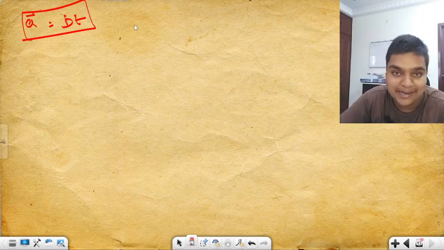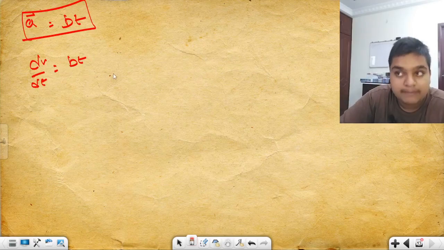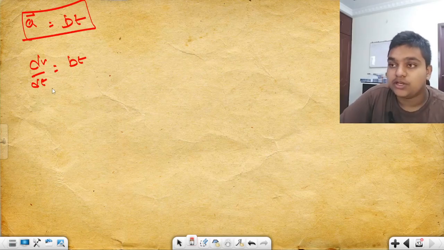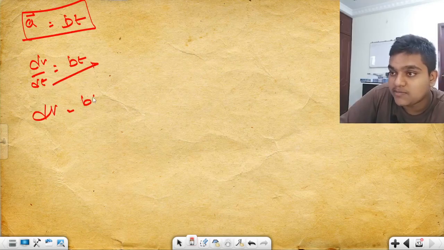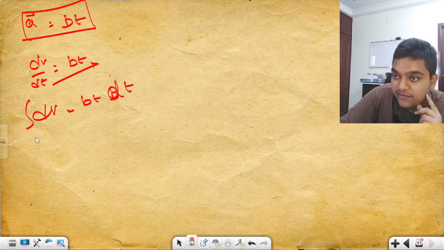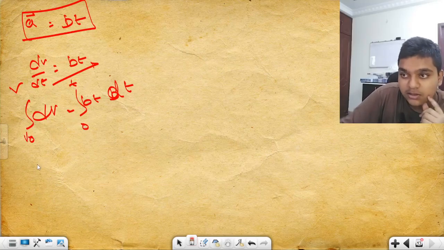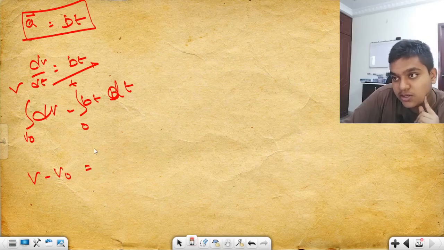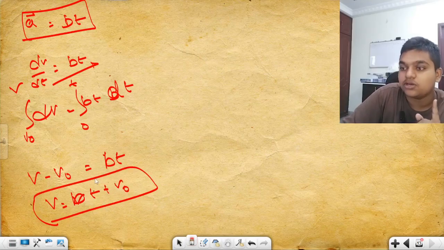We know that acceleration is the rate of change of velocity, which is equal to bt. Now I send the dt to the other side, so it becomes bt dt. Then we integrate from v naught to v, and from 0 to t. Now v minus v naught is equal to bt, so v is equal to bt plus v naught.